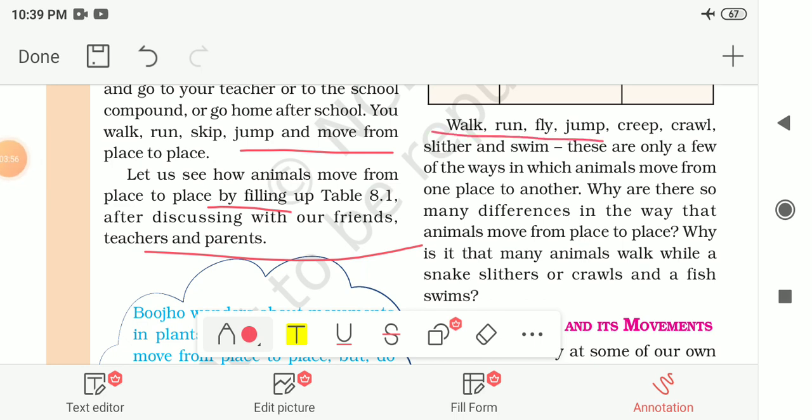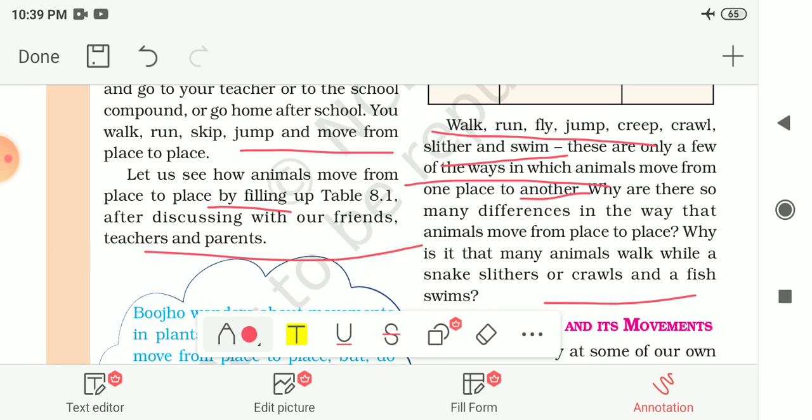So they walk, run, fly, jump, then creep, that means to walk on the stomach, and crawl, slither and swim. These are only a few of the ways in which animals move from one place to another. So why are there so many differences in the way the animals move from one place to another? Why is there this much diversity? Why is it that many animals walk while a snake slithers or crawls and a fish swims?